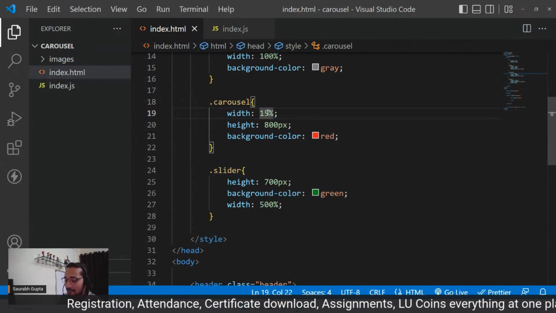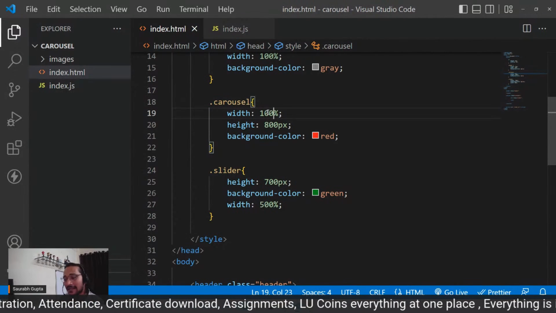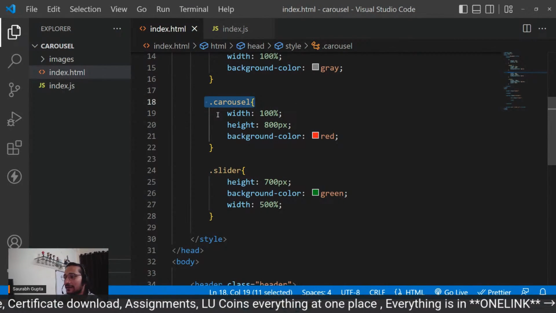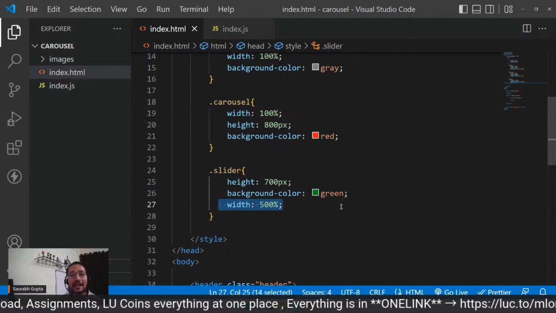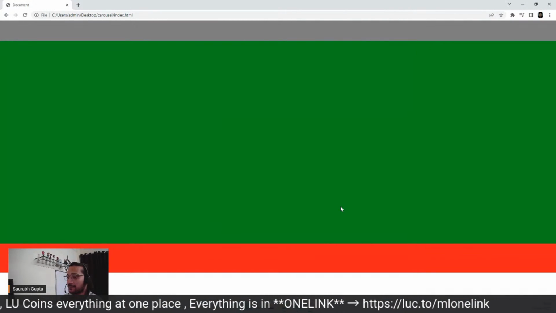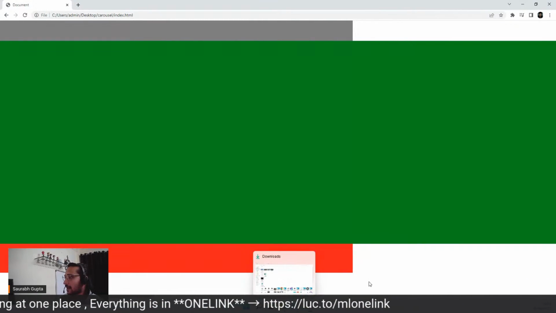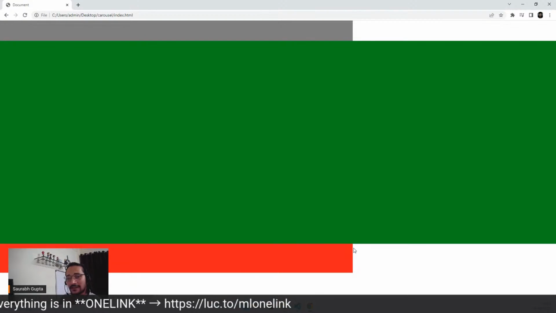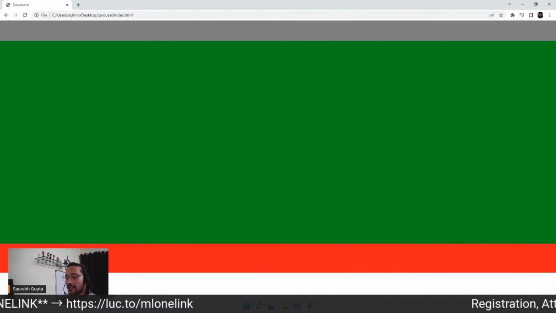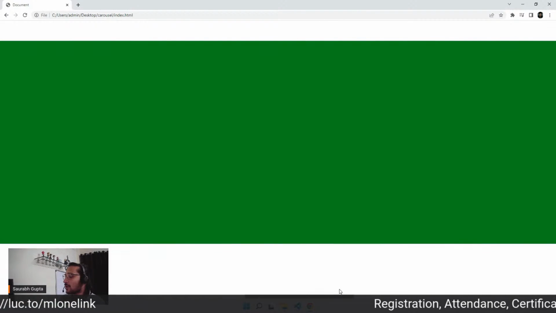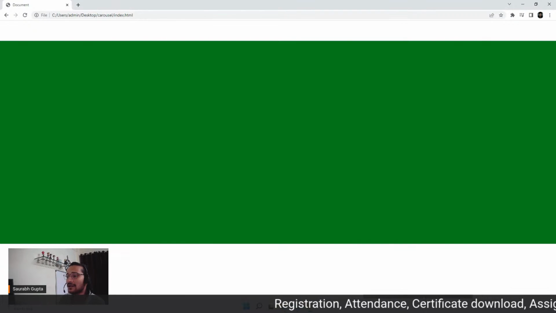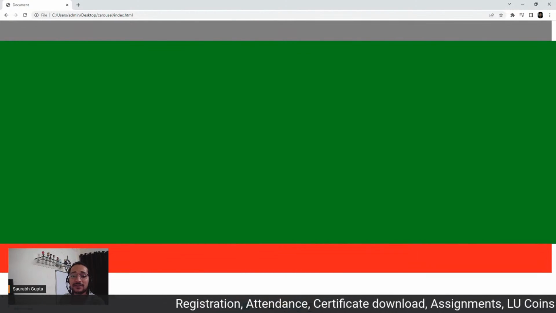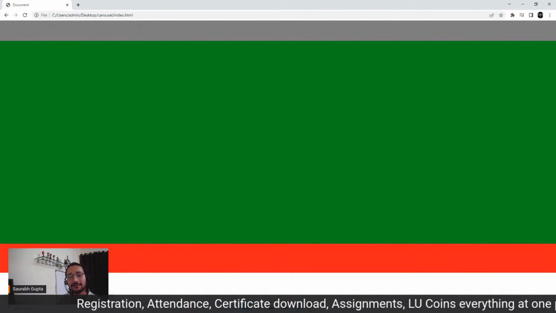That means even if my carousel is 100% width, the slider is still 5 times the parent. So now you will see. Now my carousel ends here. See that? Because it was 100% of the body. But my slider goes on and on. See that? Because it's 5 times the parent, 5 times the red element.